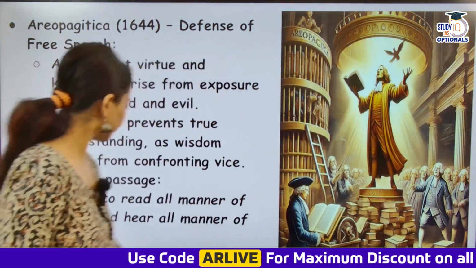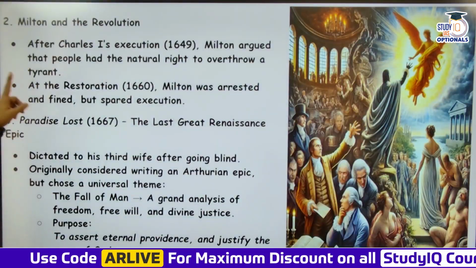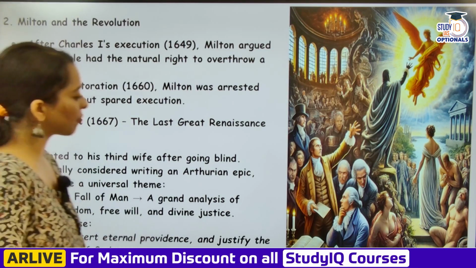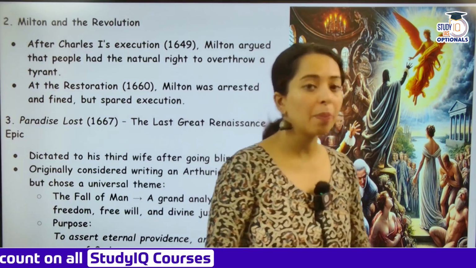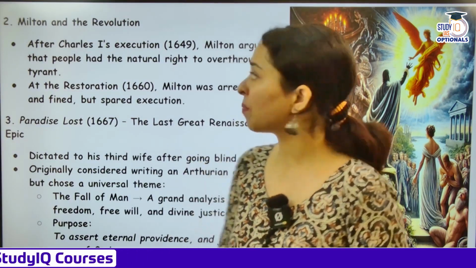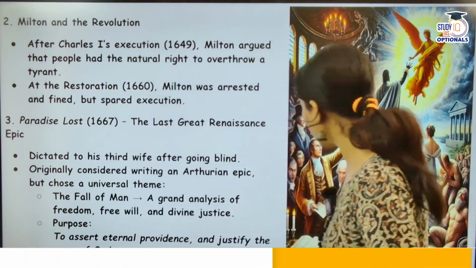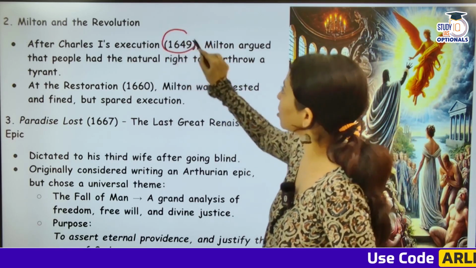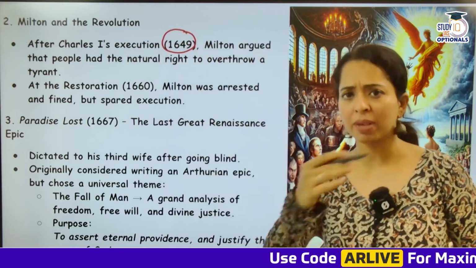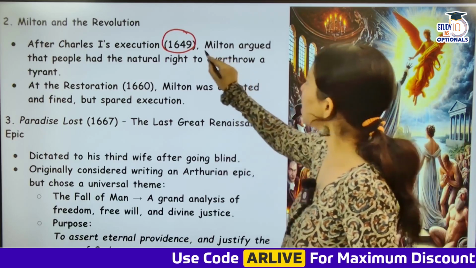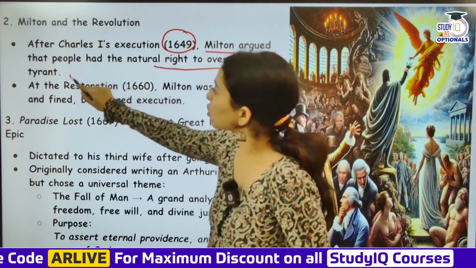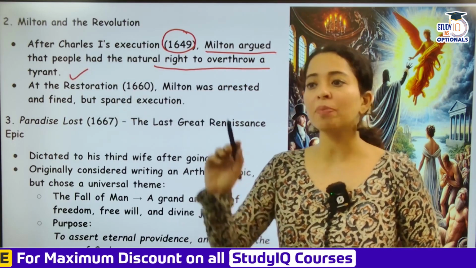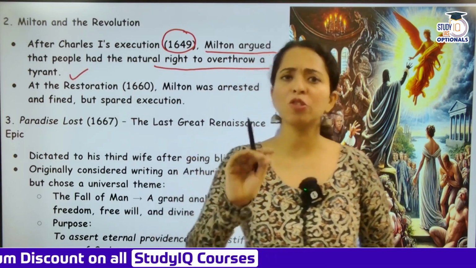Then you have Milton and the Revolution. After Charles the First's execution, Milton got a political position. What happened in 1649? As I mentioned, Oliver Cromwell killed Charles I. Milton argued that people had the natural right to overthrow a tyrant. So, he said along with Oliver Cromwell that Charles I was a tyrant, and if he was killed by Oliver Cromwell, it was absolutely right.